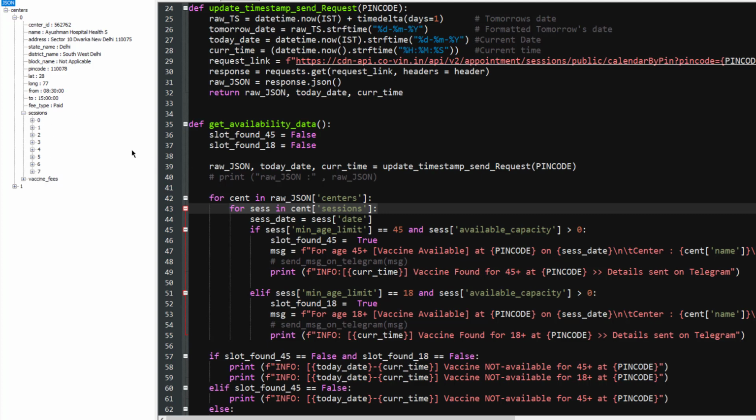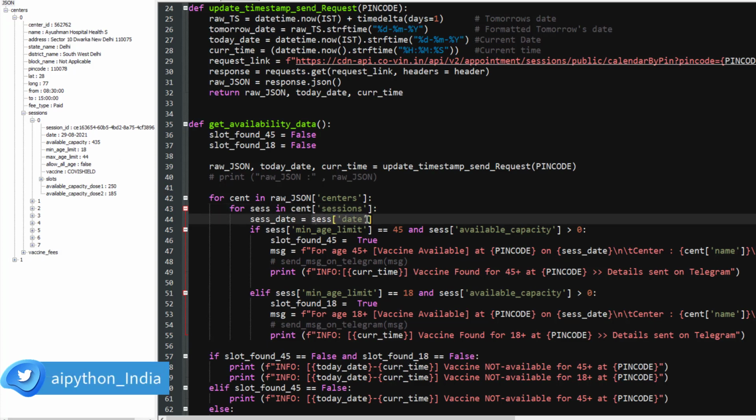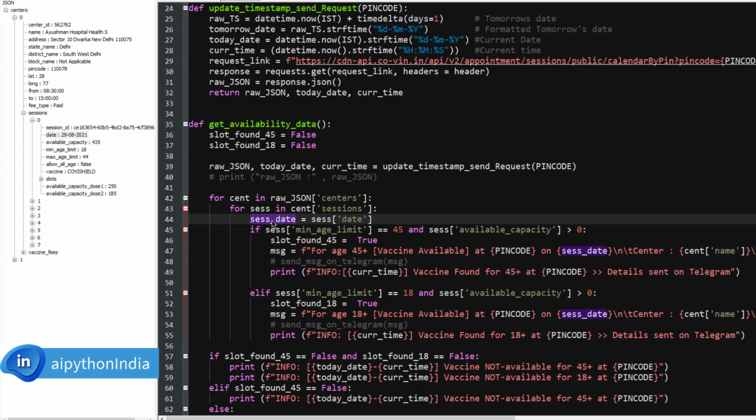So now once I am into this session, in the first step, I'll find out the session date using ses followed by date. And if you know the JSON format, you can access all of the data similar to a dictionary, right? Ses, and then in the bracket if you write date, the date will be parsed, and this information, 29th 8 2021, will be stored in this variable, right? I hope you understand.